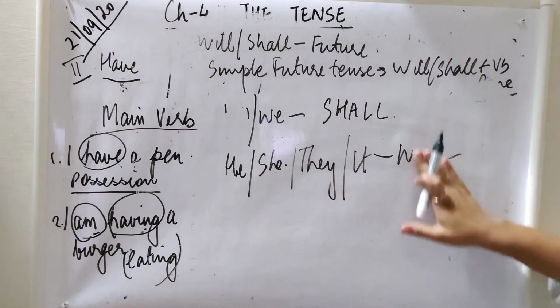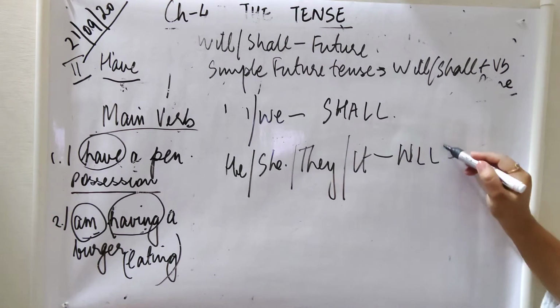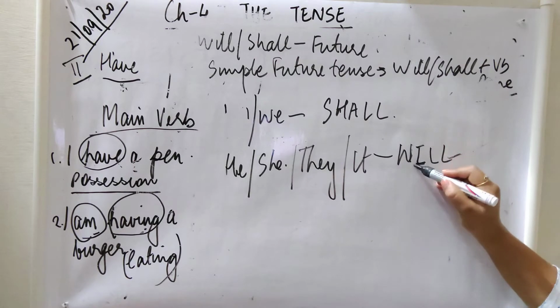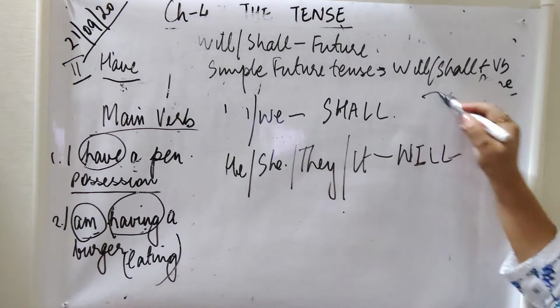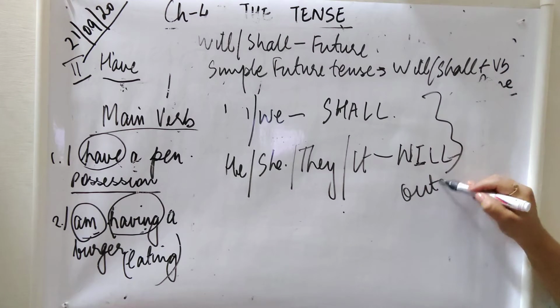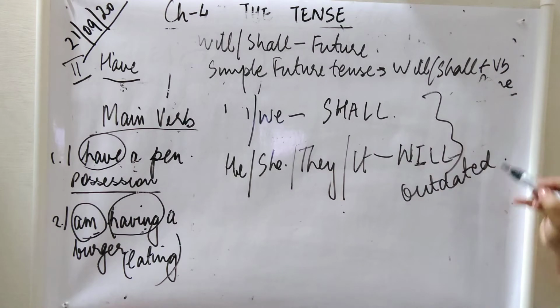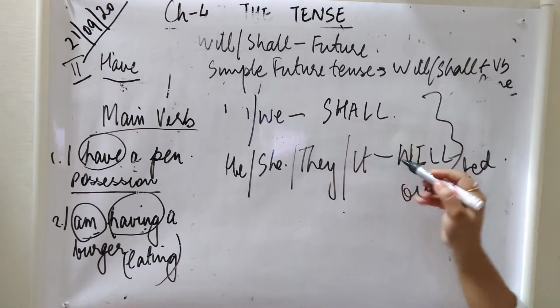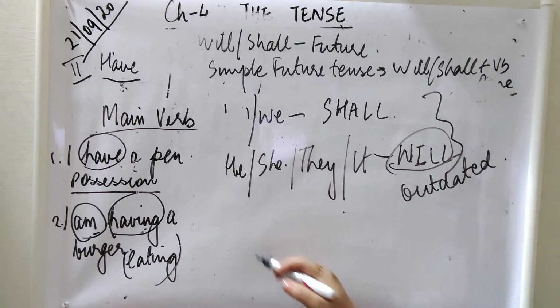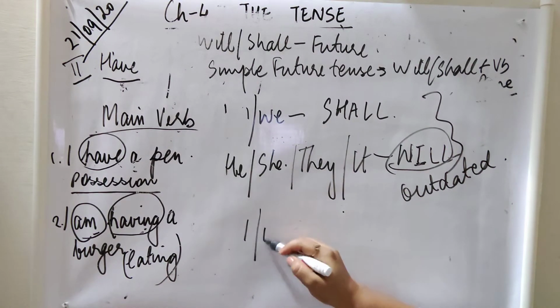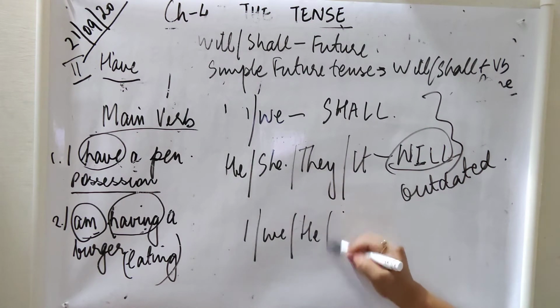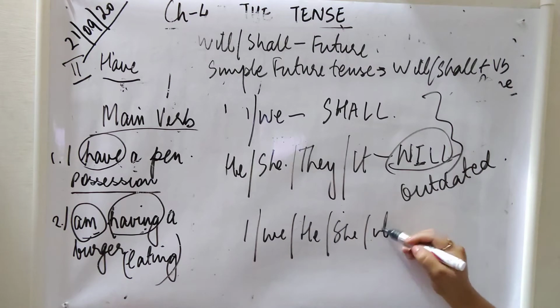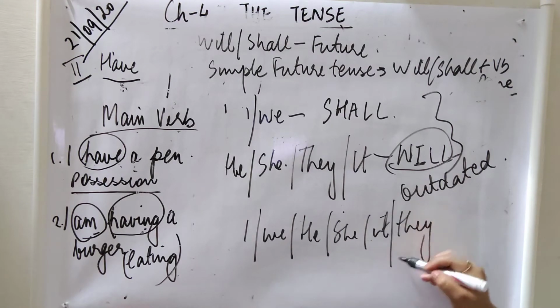But now there is no such distinction. We do not follow this rule. This rule is outdated, and now we use will with all the subjects: I, we, he, she, it, they.